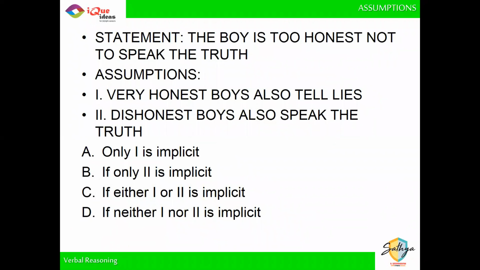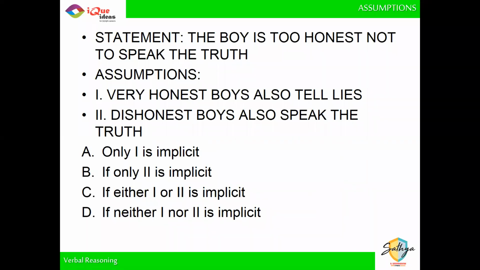The boy is too honest not to speak the truth. So, guys, this involves your knowledge of English.